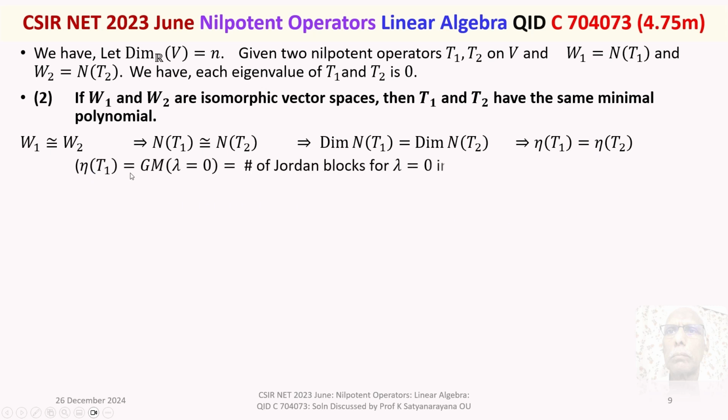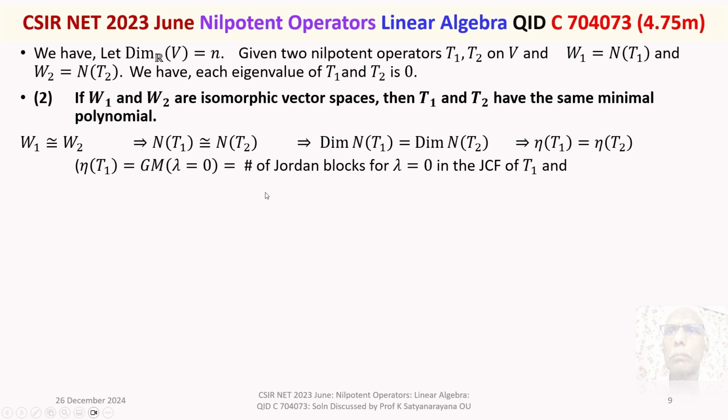Now, the nullity of T1 represents the geometric multiplicity of the eigenvalue lambda equal to 0. And since T1 and T2 are nilpotent operators, 0 is the only eigenvalue for those operators. So, nullity of T1 will represent the geometric multiplicity of lambda equal to 0.